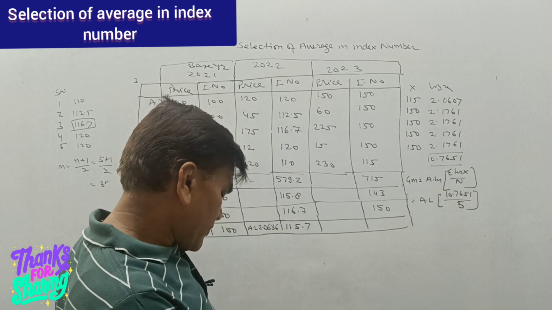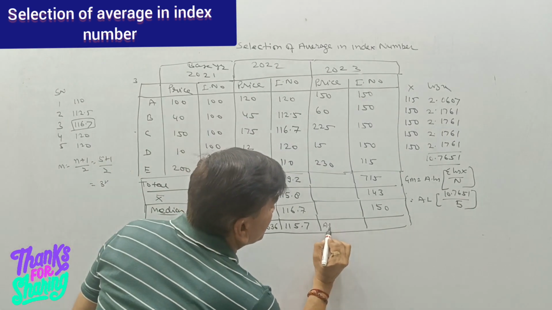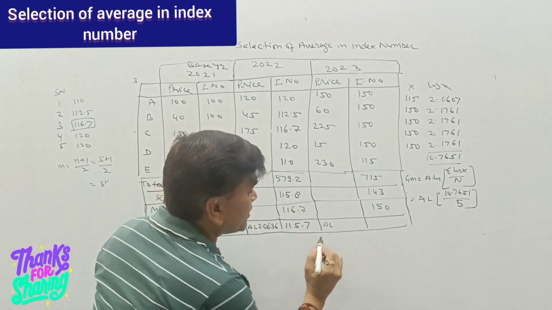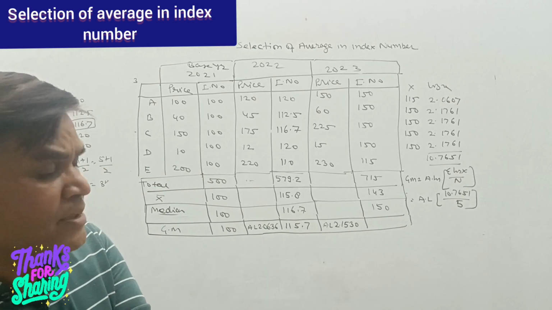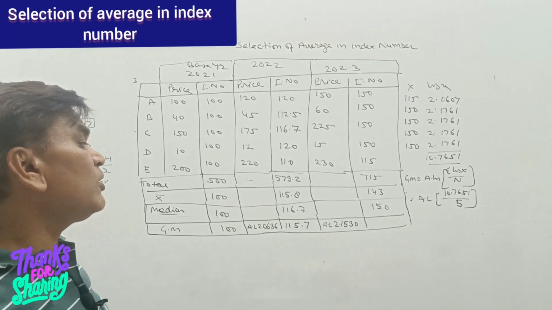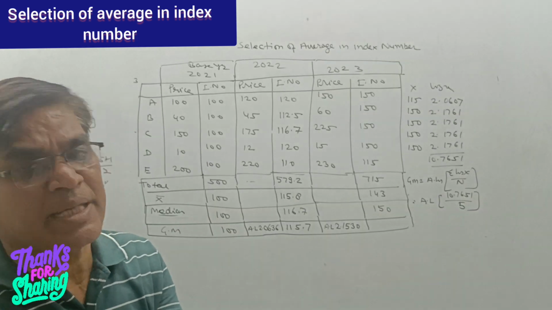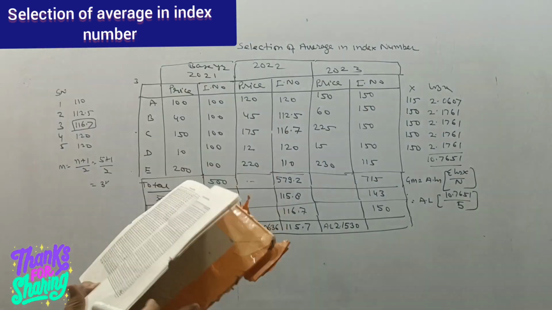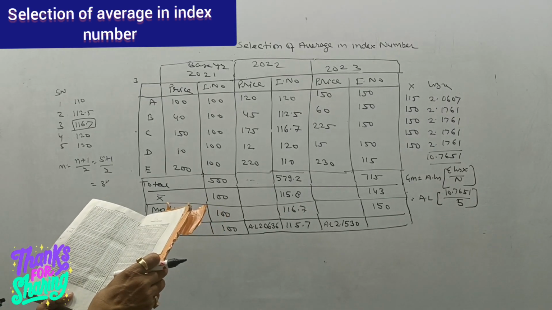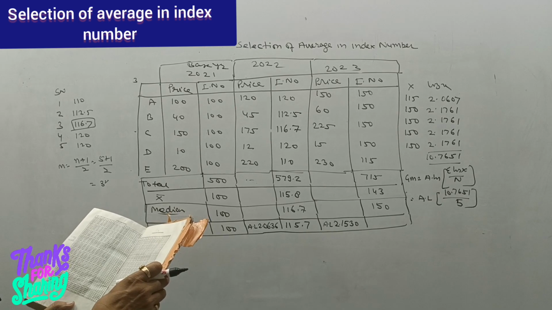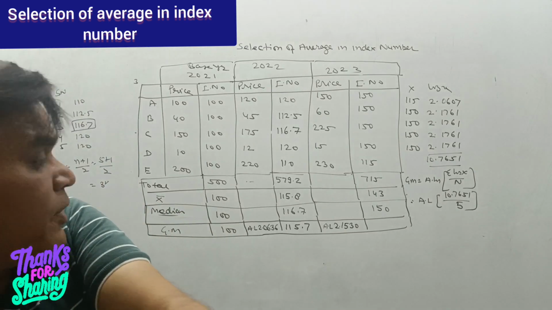Dividing this by 5, we are having anti-log of 2.1530. It means we have to see the anti-log of 0.15 at 3 in the anti-log table. 0.15 at 3 is 1422.